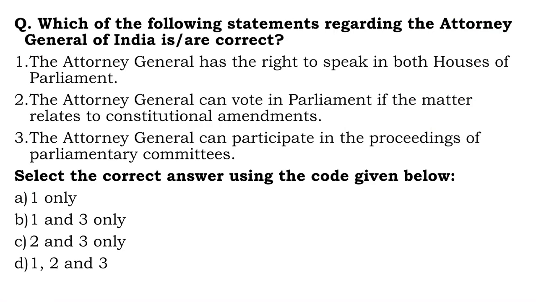Moving on to the next question, which of the following statements regarding the Attorney General of India is or are correct? The Attorney General has the right to speak in both houses of the Parliament. Yes, of course, he does. The Attorney General can vote in Parliament if the matter relates to constitutional amendments. Yes or no? Attorney Generals don't have the right to vote. Your voting right comes through membership.